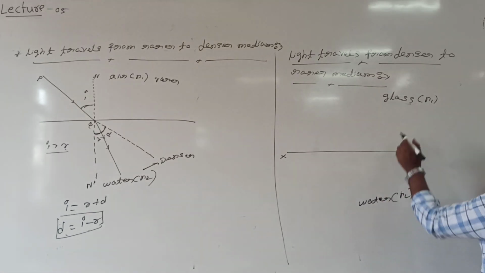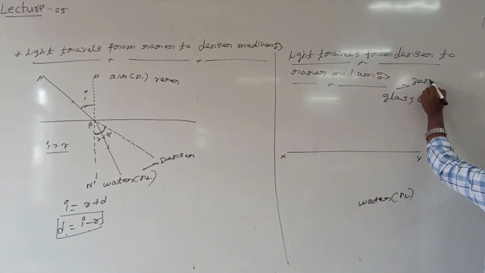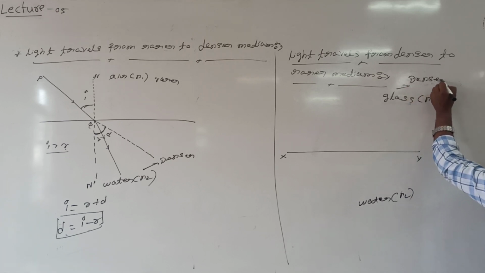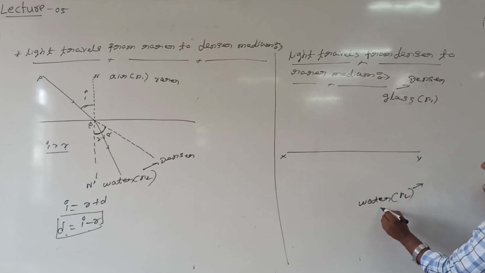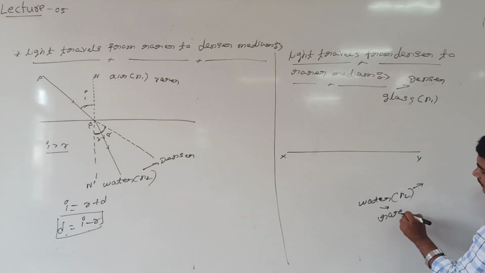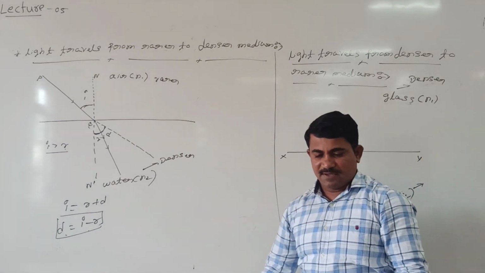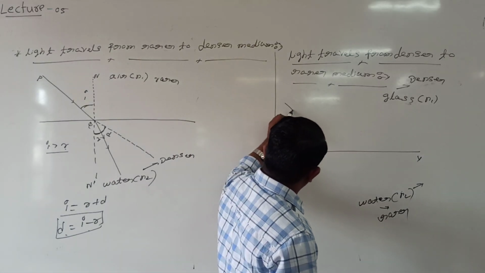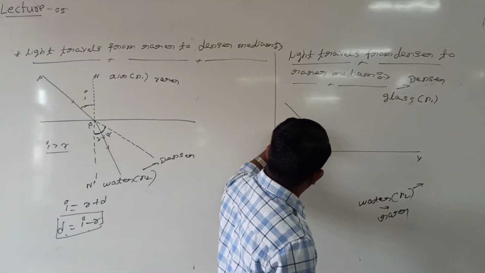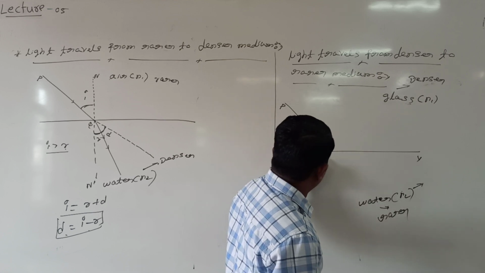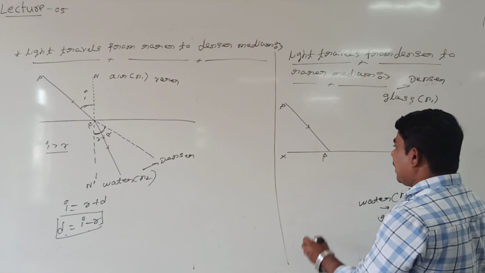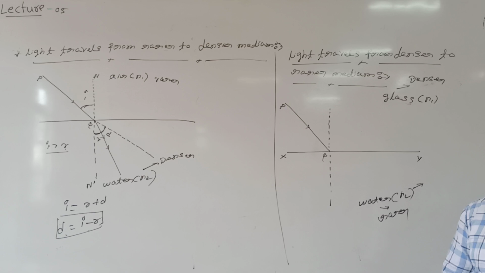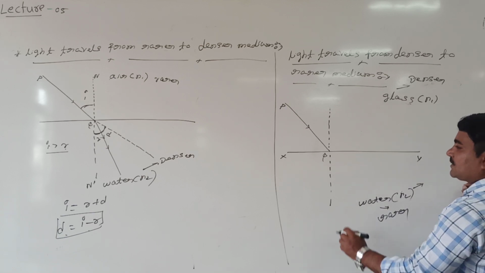Are you following this? What I can call glass now? Glass you can call a denser medium. And this water I can call rarer medium. It is a rarer medium. Writing this, let us take a ray of light incident. Consider PQ is nothing but a ray of light incident at point Q. The perpendicular line drawn at the point of incidence we are calling normal. Now, when the ray of light is incident, how does it get refracted?